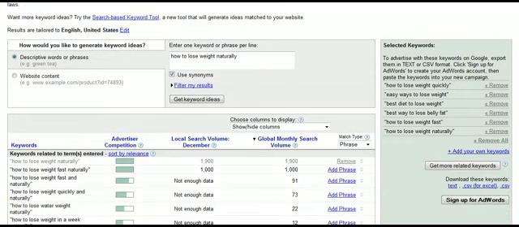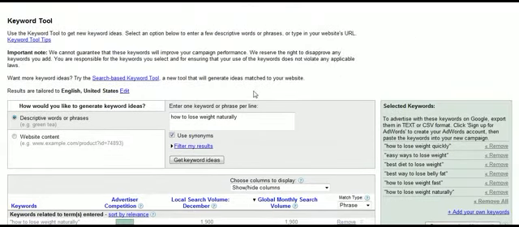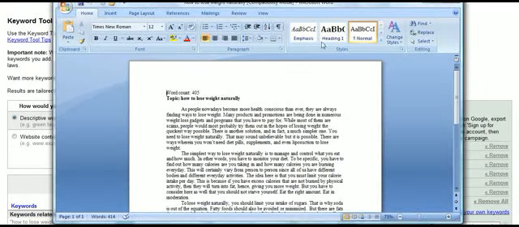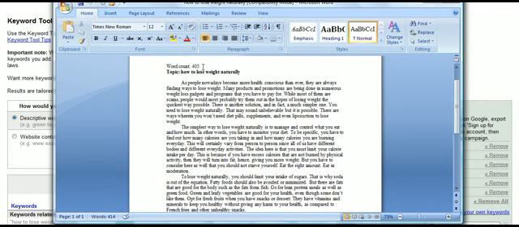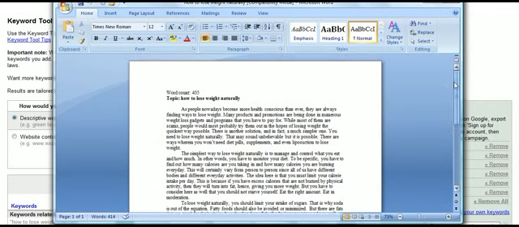So you want to go through and select about 10 keyword phrases that you could focus in and create some articles on. So I've found one keyword here, how to lose weight naturally, that I've decided to go ahead and create an article on. And I want to show you just kind of what the articles will look like, because that's very, very important for this entire system. So you see here the article, it's just basic. The word count, anywhere from 350 to 500 will be great as far as size goes.